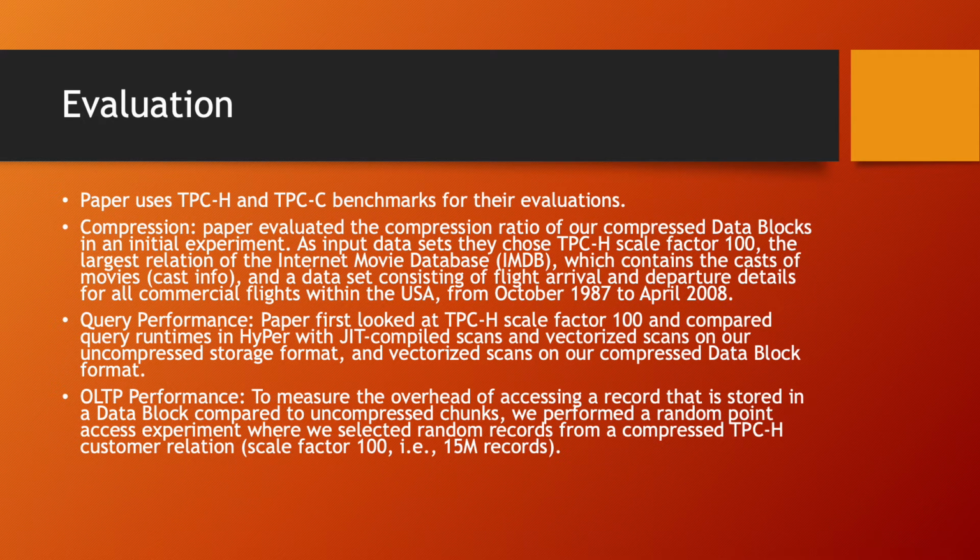Looking at the evaluation, the paper uses TPCH and TPCC benchmarks. To evaluate compression, the paper evaluated the compression ratio of their compressed data blocks in an initial experiment. As input data sets, they chose TPCH scale factor 100, the largest relation of the Internet Movie Database IMDb, which contains the casts of movies, and a dataset containing the flight arrival and departure details for all commercial flights within the US from October 1987 to April 2008.